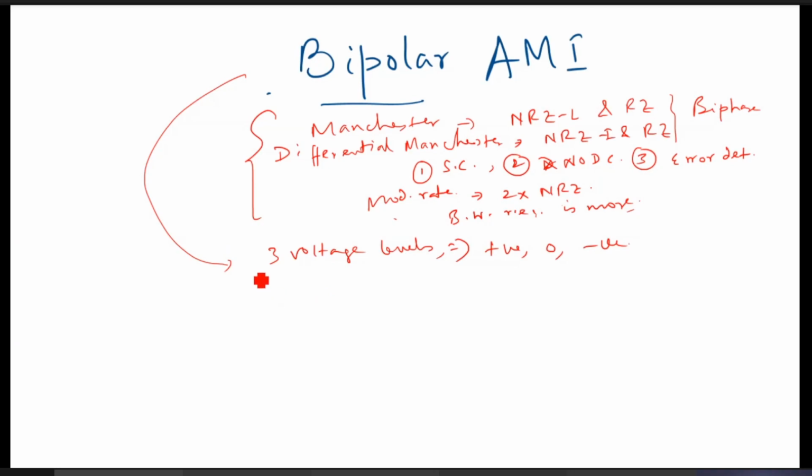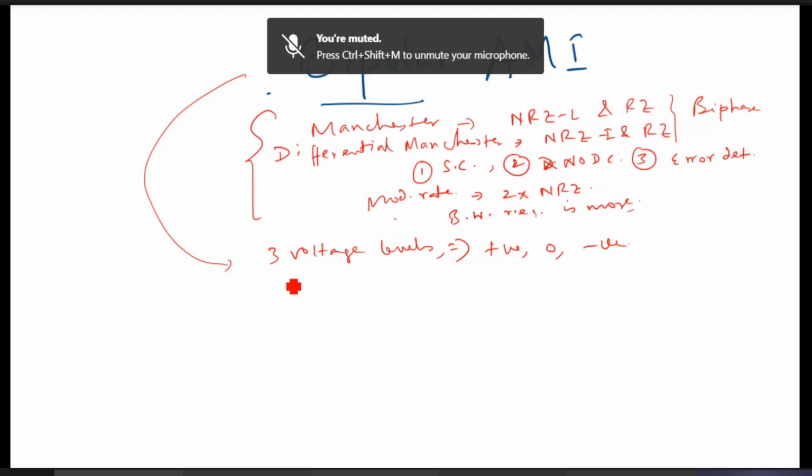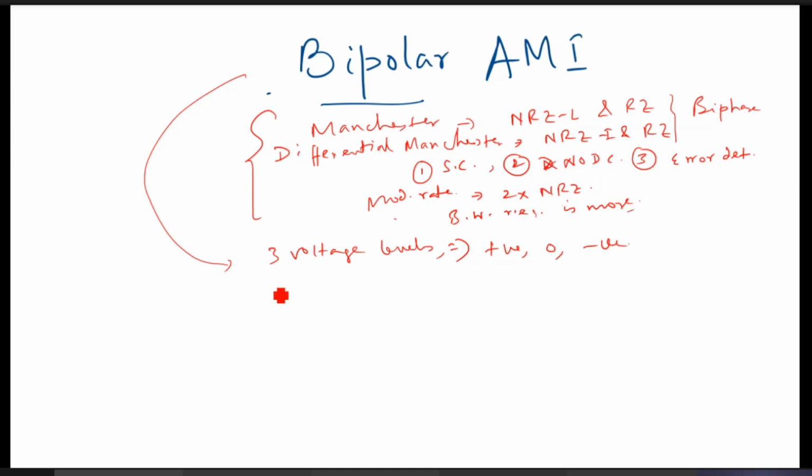Another scheme is also there, opposite to this. In this case 0 is 0, and 1 alternates between positive and negative. If it is reversed, then it is called pseudo ternary. First let us see the first one, bipolar AMI. AMI means alternate mark inversion. Mark means 1; it comes from telegraphy.